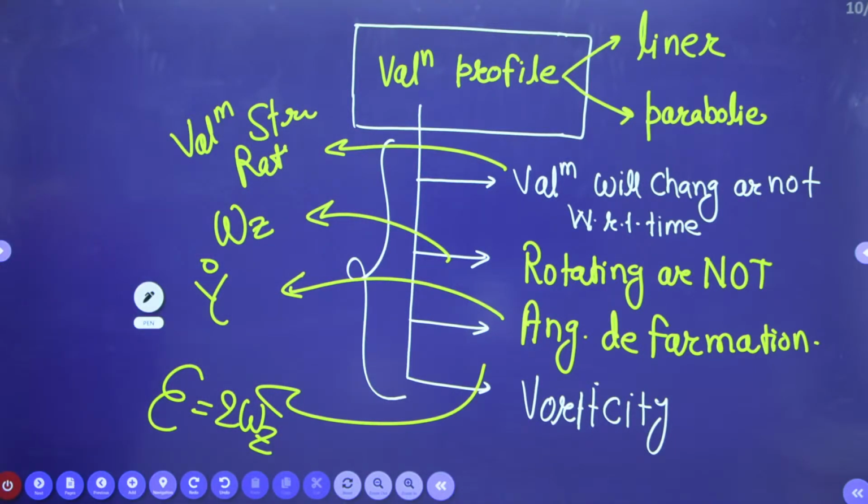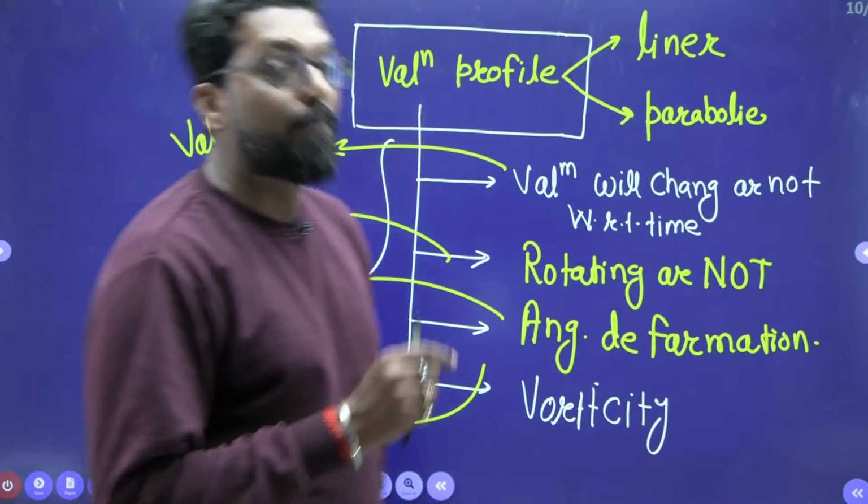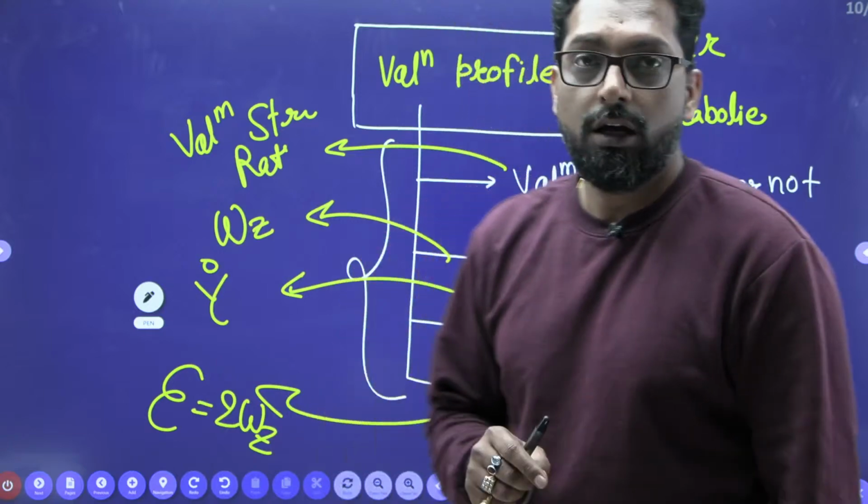Now, there must be one question asked during flow through a pipe.